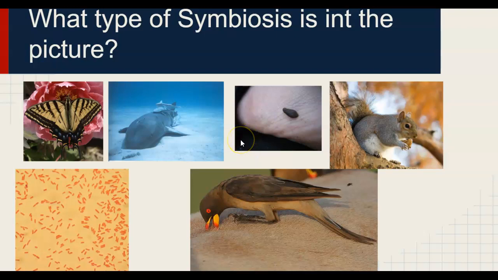What type of symbiosis is in the picture? You have a butterfly and a flower. They work together, so this is mutualism. There's your shark with fish hiding by it, that's commensalism.